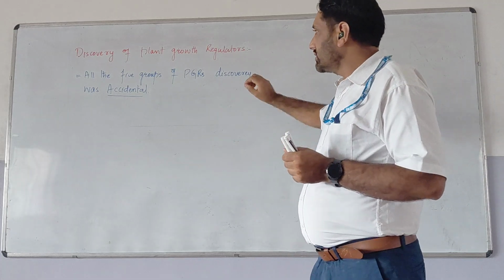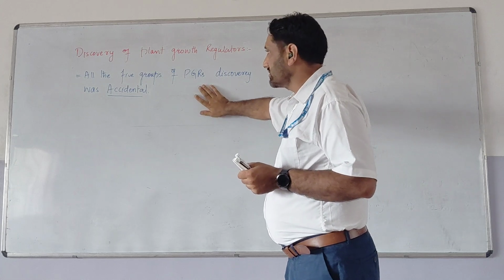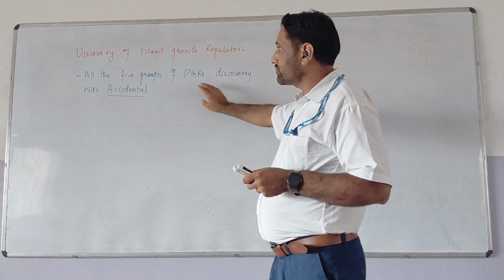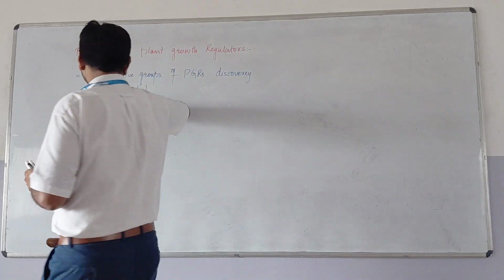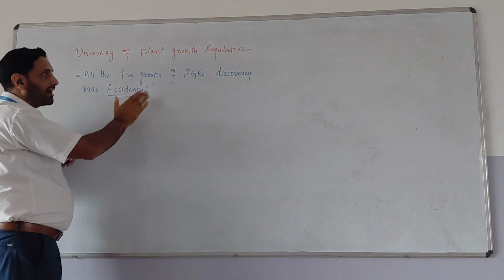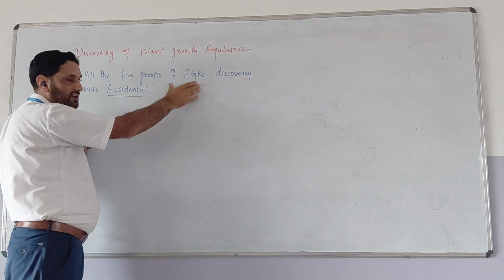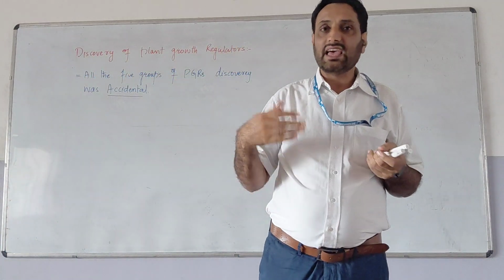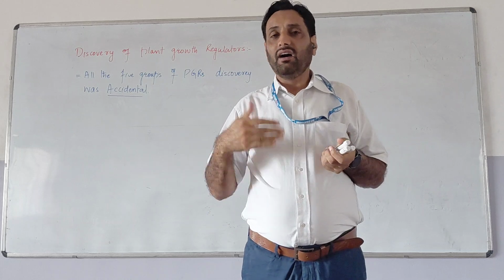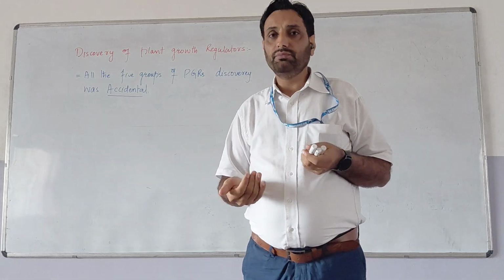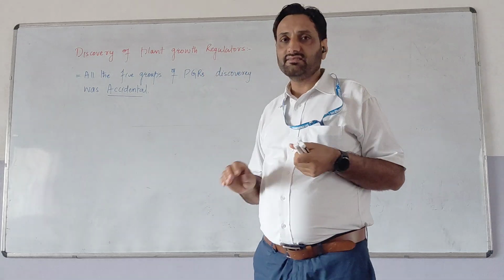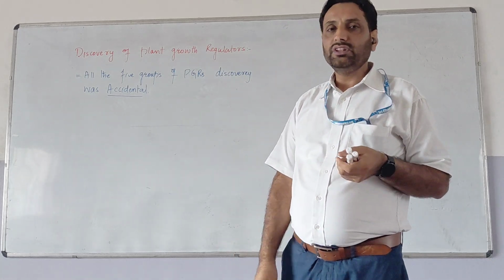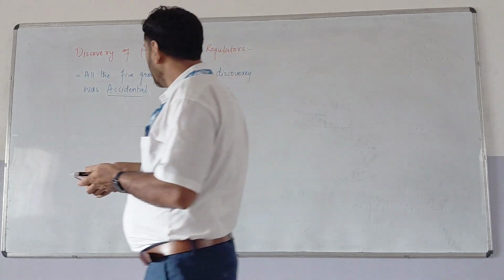In the last year, I have observed this type of question, that the discovery of plant growth regulators is accidental. So you have to remember this point, that the discovery of all the 5 groups of PGR, whether it is auxins, gibberellin, cytokinins, abscisic acid or ethylene, was accidental. So let us start with the discovery of the auxins.